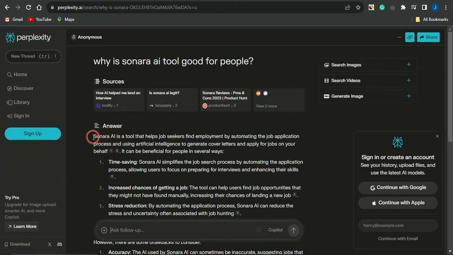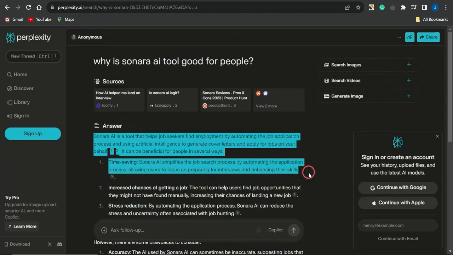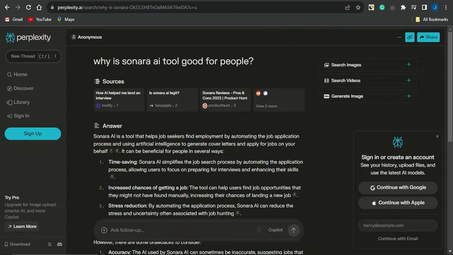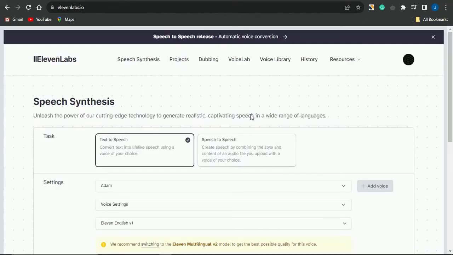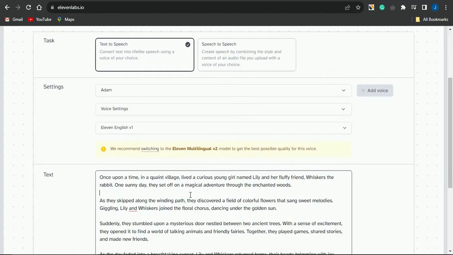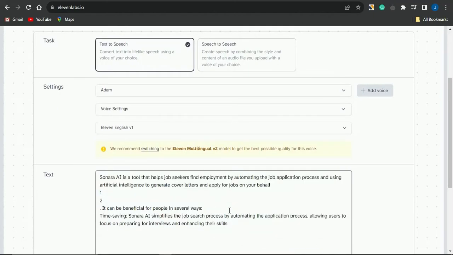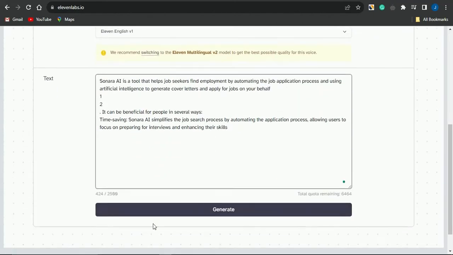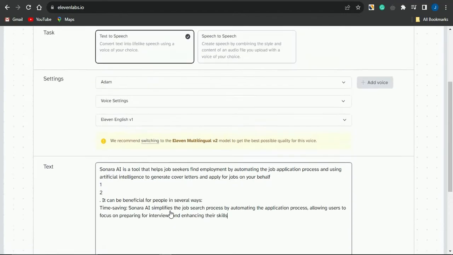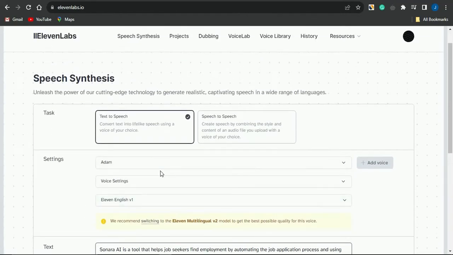So all you need to do is to simply copy the text right there that you want to convert to a video. You want to simply come onto platforms like 11labs.io, and if you do come onto this platform, you just need to come to this section, paste in that particular script which you want to convert, and simply click on generate. You're going to convert that to a voiceover, and you can simply go to downloading that voiceover yourself. So it's quite cool right here because the voiceover will sound quite realistic, and you can utilize that right now.